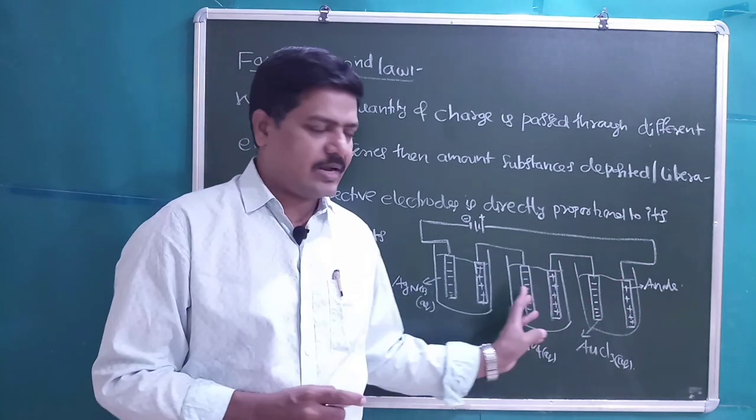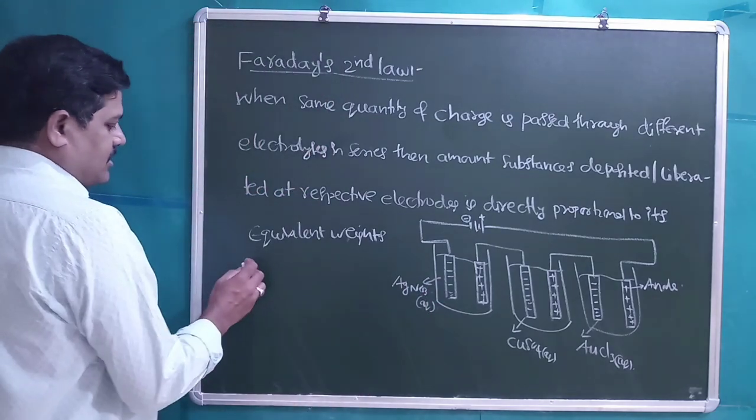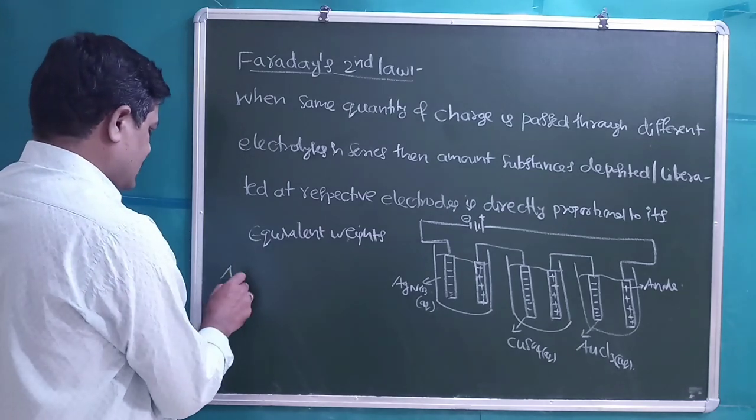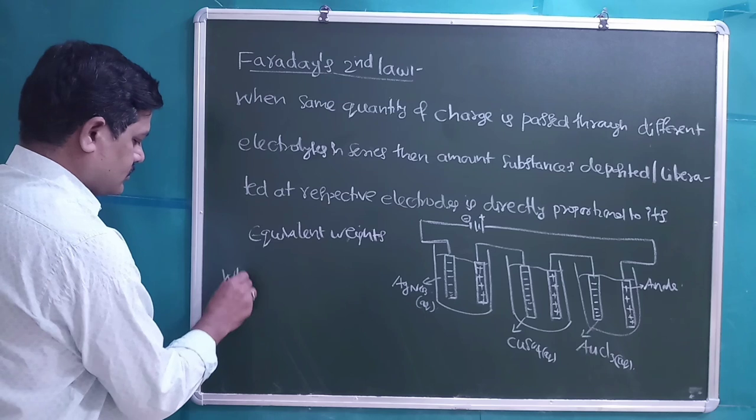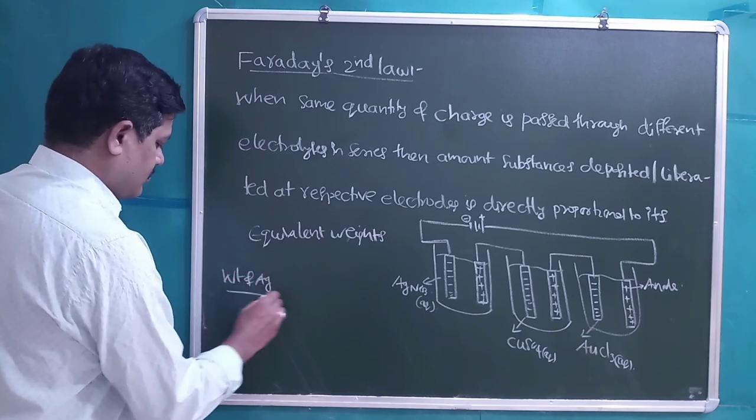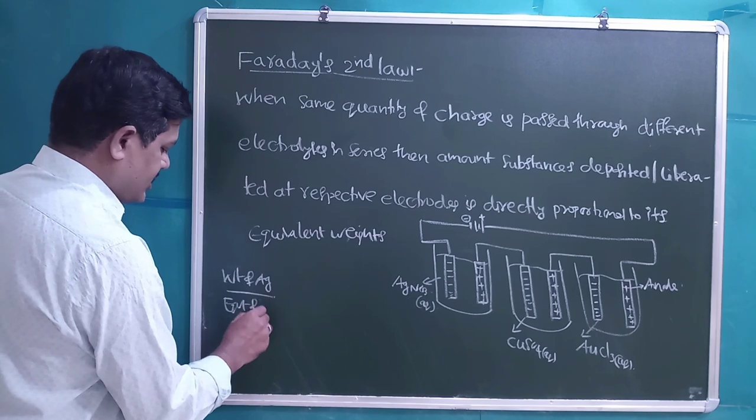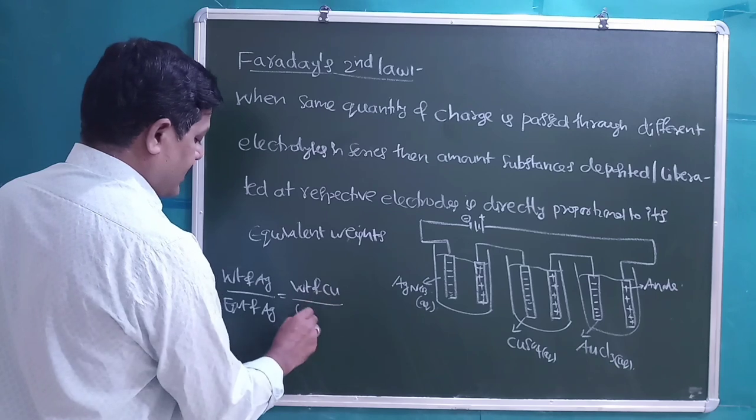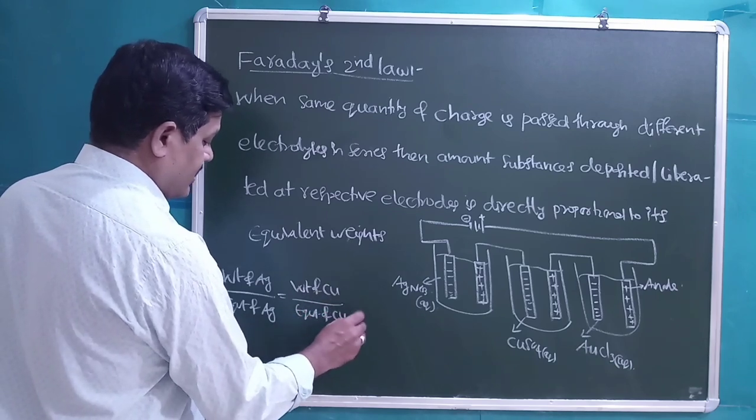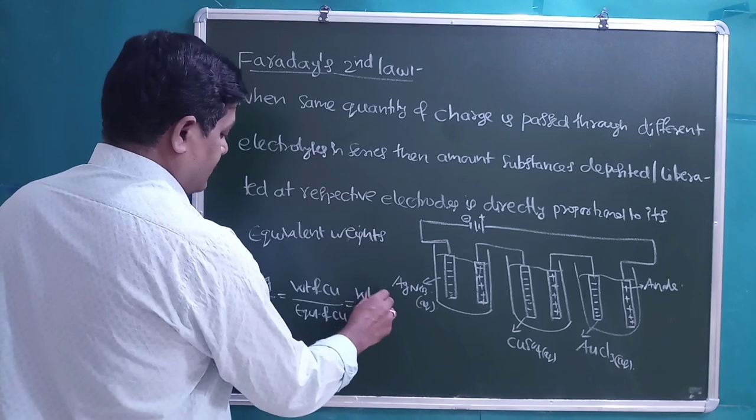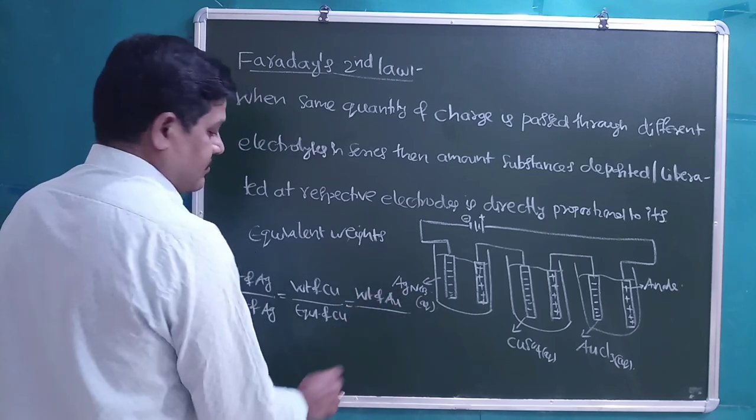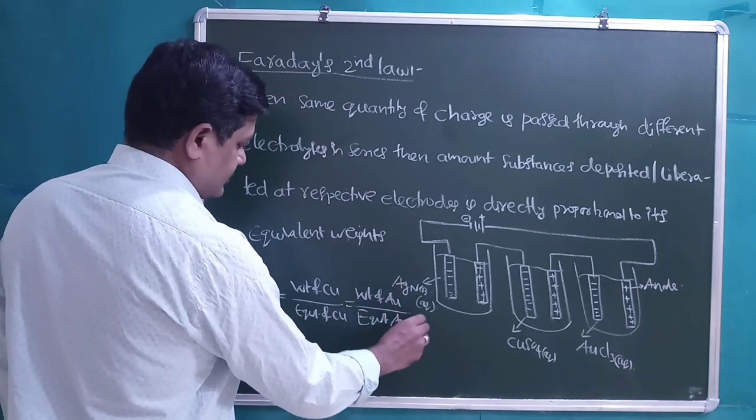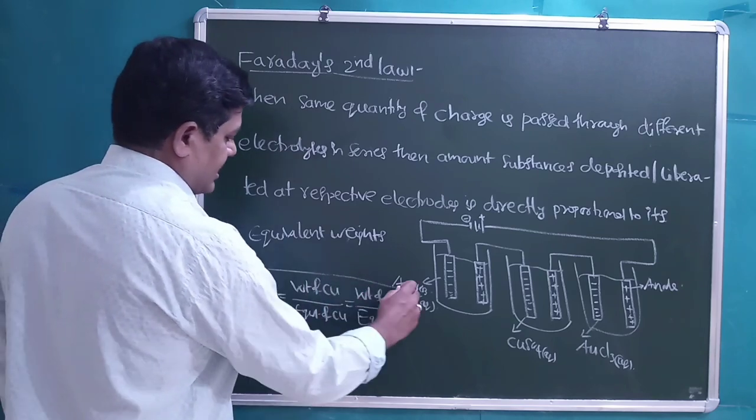passed through these electrolytes. Then the amount of the substances deposited is directly proportional to their equivalent weights. So from this we can write weight of Ag by equivalent weight of Ag is equal to weight of copper deposited by equivalent weight of copper, is equal to weight of gold deposited, weight of Au divided by equivalent weight of Au. This is known as Faraday's second law.